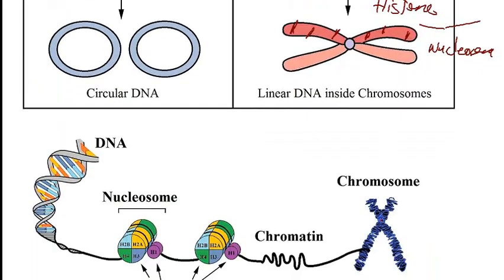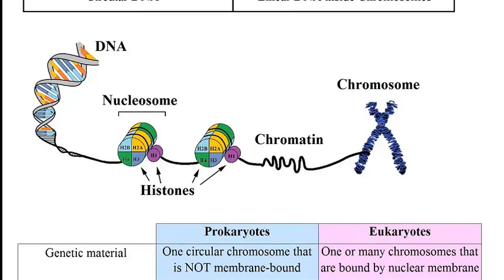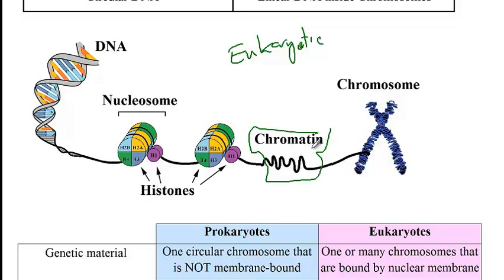All right, now moving on, here you can see the compact structure of DNA in a eukaryotic cell. As you can see, DNA is being wrapped around histones in order to form nucleosomes. And then there is a string of nucleosomes that resembles a string of beads that compact into chromatin. And then chromatin, during replication, further compacts to form chromosomes. So that's what happens during mitosis or meiosis. Chromatin becomes more condensed and forms chromosomes.